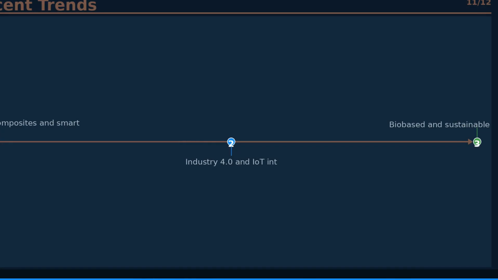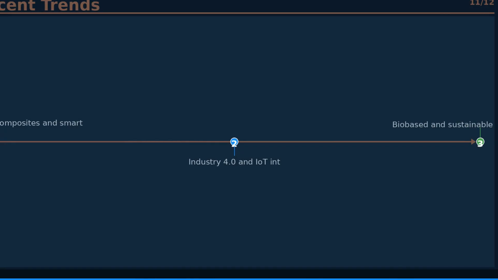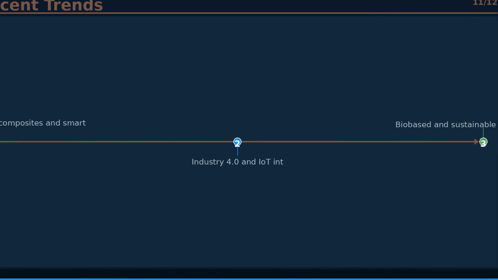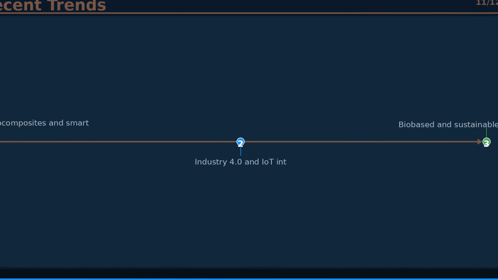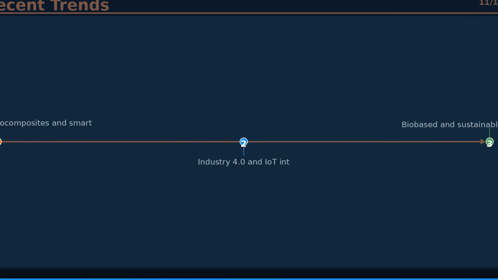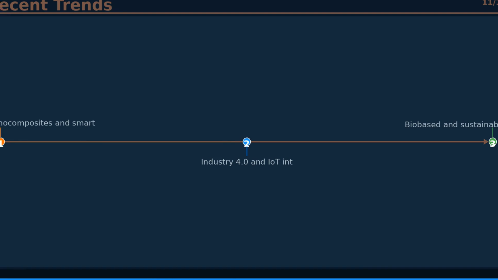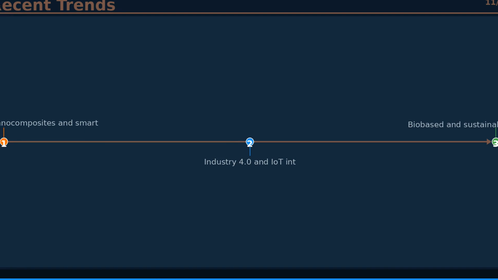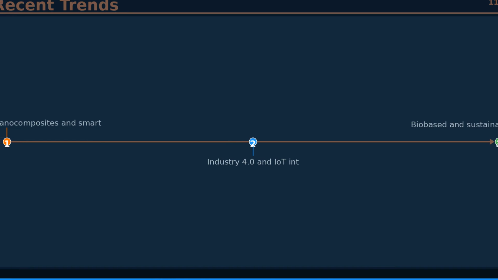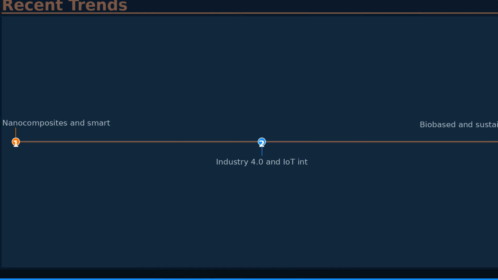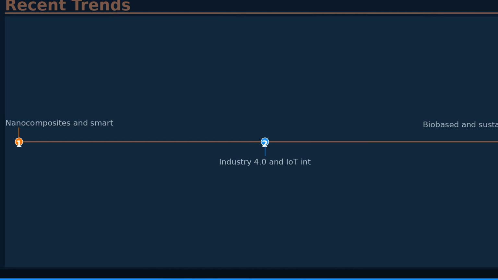Recent advances in drilling machine types: column, radial, pillar include nanocomposite reinforcement and smart material integration. Industry 4.0 enables real-time process monitoring using IoT sensors and AI-based control. Bio-based alternatives are gaining traction as sustainable replacements for conventional materials.